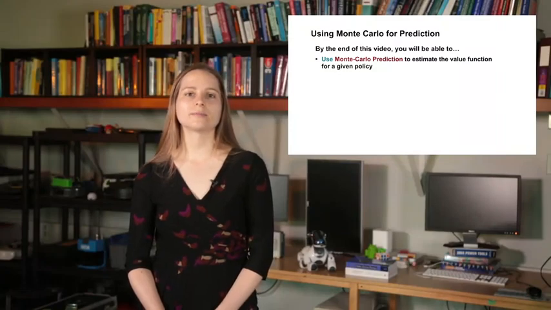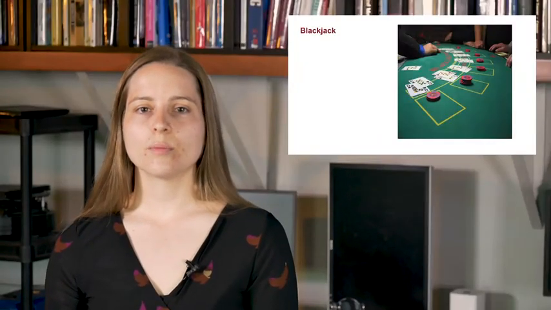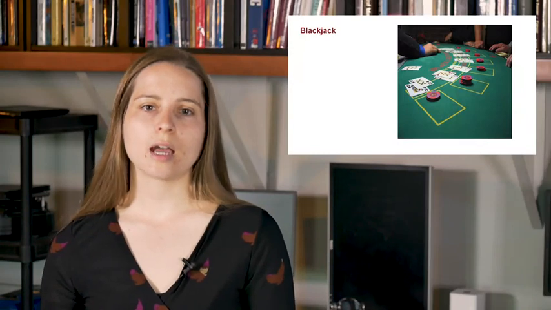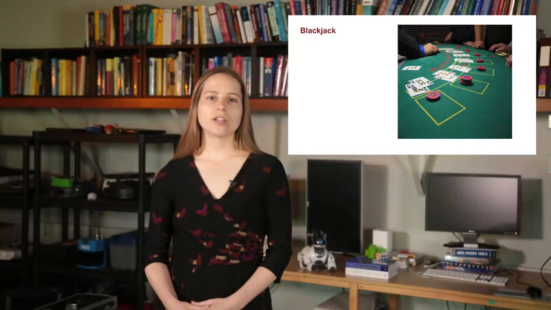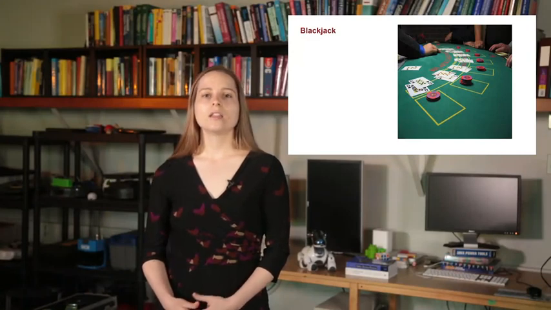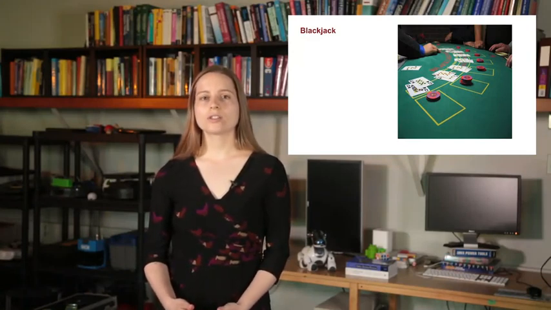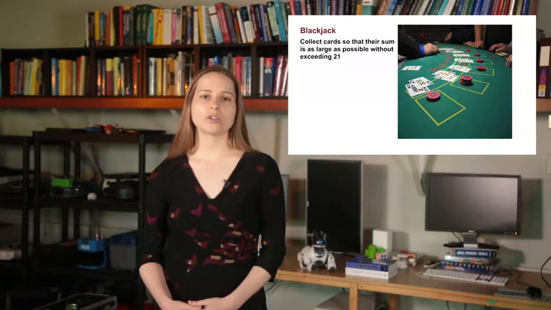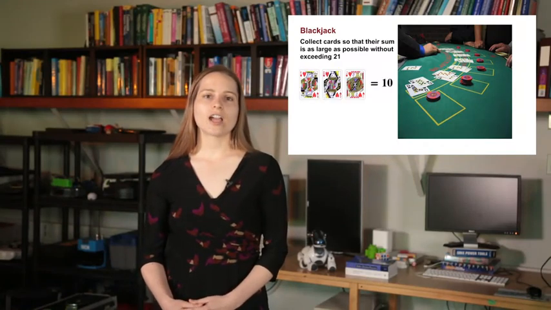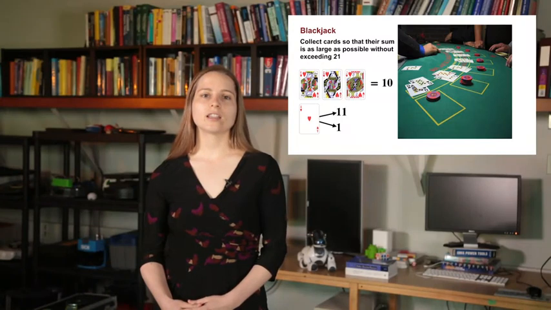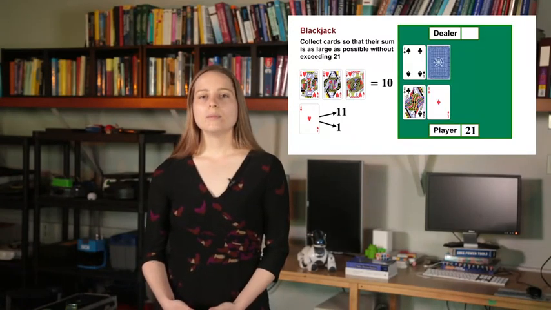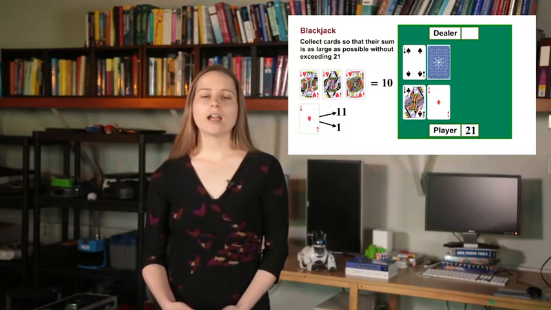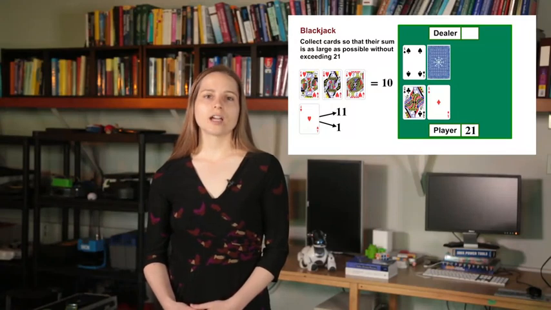Let's discuss the specifics of the Monte Carlo prediction algorithm using an example with the card game Blackjack. Blackjack is played with a standard deck of 52 cards. The objective is to collect cards so that their sum is as large as possible without exceeding 21. Face cards are counted as 10, while each ace can count as 11 or 1 based on the player's preference. The game begins with 2 cards dealt to both the player and the dealer. The player can see one of the dealer's cards, but the other is face down.